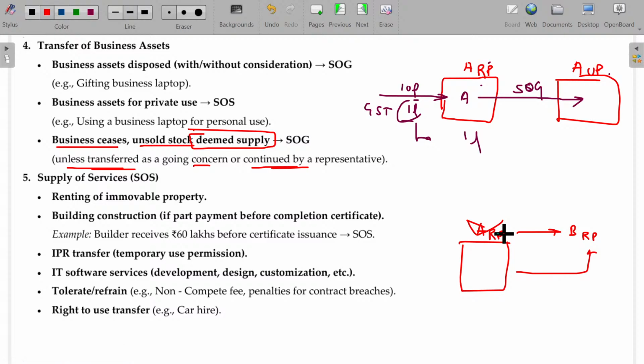In that case, the entire business is now taken care of by B, a new registered person. In this case, it's accepted. But if you are cancelling and stopping your business or becoming an unregistered person, automatically, whatever assets or stocks you purchased as a registered person and enjoyed the ITC on, that remain unused or unsold, the moment you convert yourself into an unregistered person will be considered as supply.